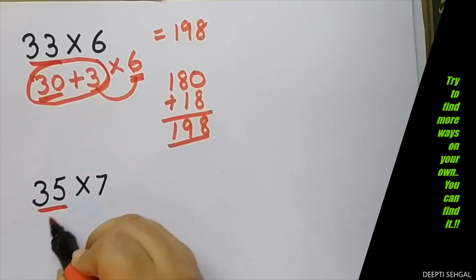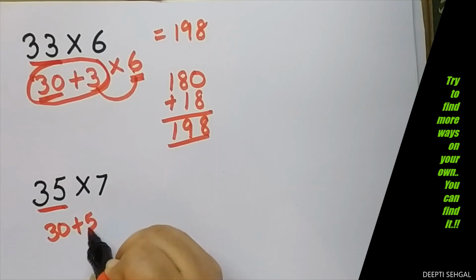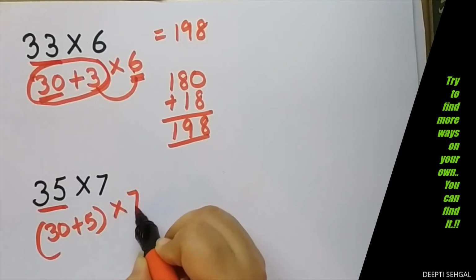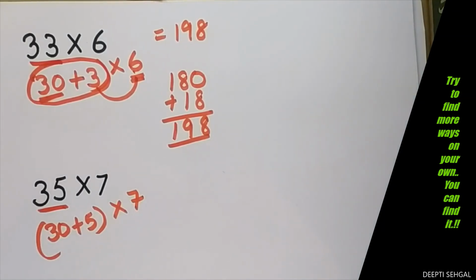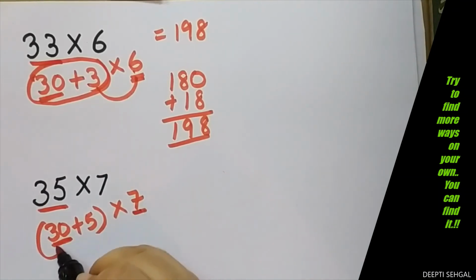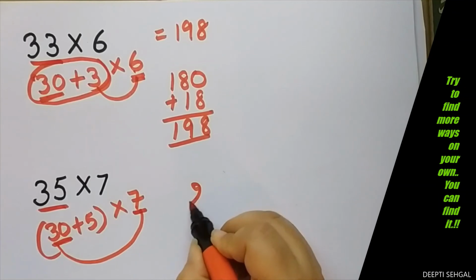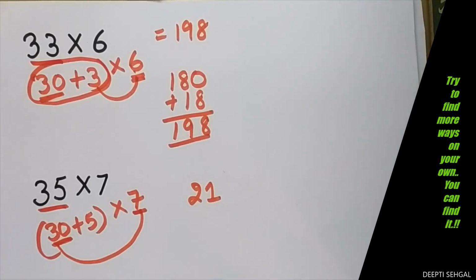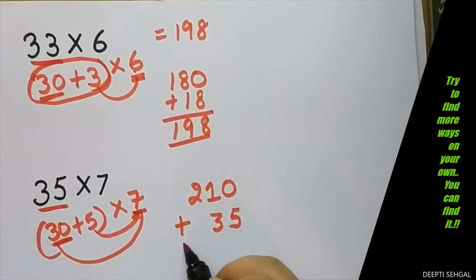Again, break it. 30 plus 5 multiply by 7. Okay, so 30 multiply by 7. 30 multiply by 7 means 3 sevens are 21. 3 multiply by 7 is 21, and we have 0. We will add 0. Now plus 5 multiply by 7. What is 5 sevens? 35.